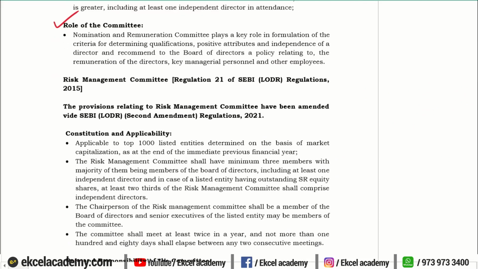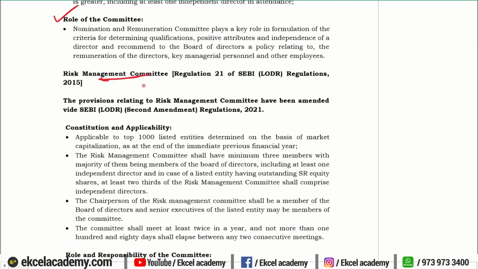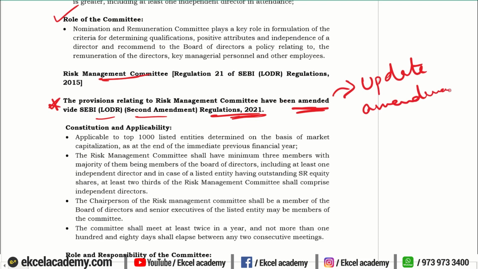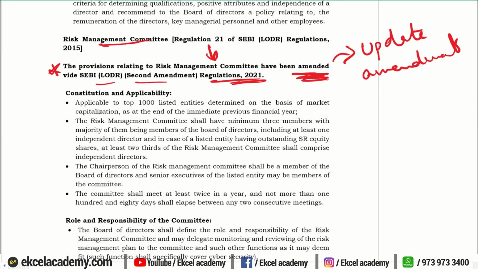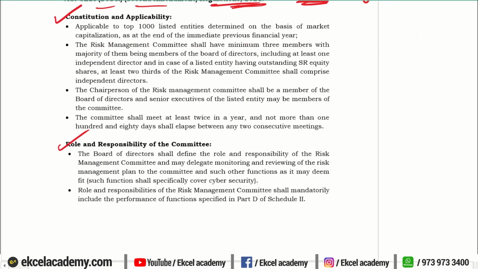Then coming to risk management committee, we know that recently there has been an amendment to the provisions that has been brought by the SEBI LODR Second Amendment Regulations of 2021, right? So you will state that also as per the latest amendment. This will give an evaluator an idea that you are updated with the latest provisions, that you know all the amendments that have been brought into force. So quote that the provisions relating to risk management committee have been recently amended, and as per the amendment, what is the constitution of the committee and what is the role and responsibility of the committee.